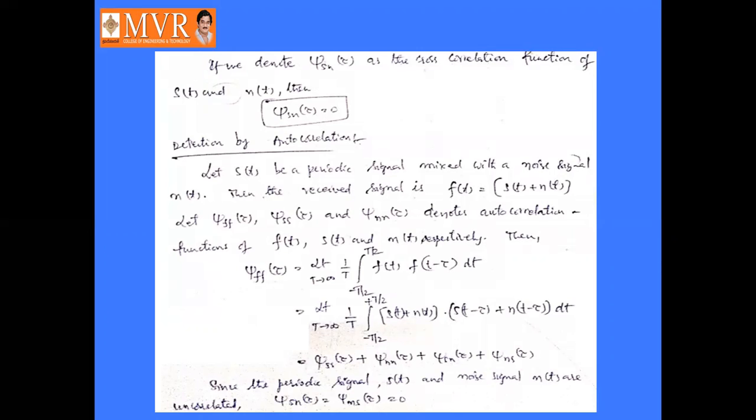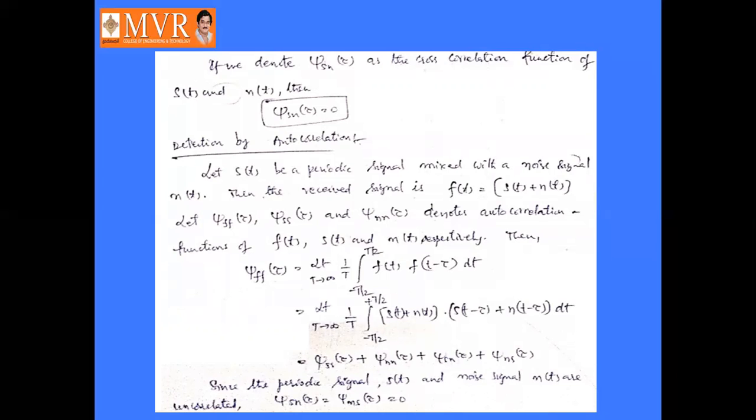Here also, let Jff of tau. Here f of t is a function which is compared with itself only, that is, in autocorrelation it is denoted by Jff of tau. Jss of tau and Jnn of tau denote the autocorrelation functions of s of t and n of t respectively.